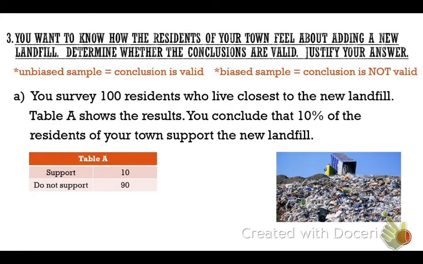For number 3, you want to know how the residents of your town feel about adding a new landfill. Determine whether the conclusions are valid and justify your answer. Now, as you can see up here, I put up here in red, the conclusion is valid if it's what kind of a sample, guys? Unbiased, all right? And the conclusion is not valid if it's what? Biased. Okay, so if you remember, we do not want biased samples.